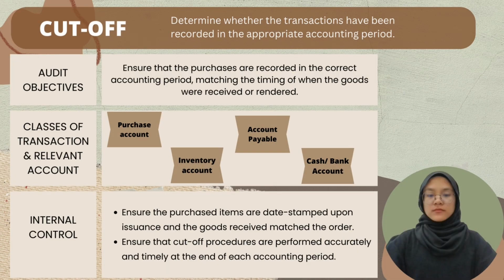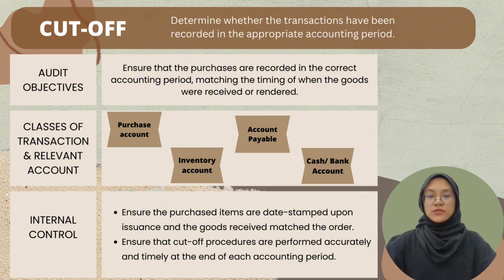Last but not least is cut-off, which is to determine whether the transactions have been recorded in the appropriate accounting period. The audit objective is to ensure that the purchases are recorded in the correct accounting period, matching the timing of when the goods were received or rendered. The classes of transaction and relevant accounts include purchase account, inventory account, account payable, and cash or bank account.